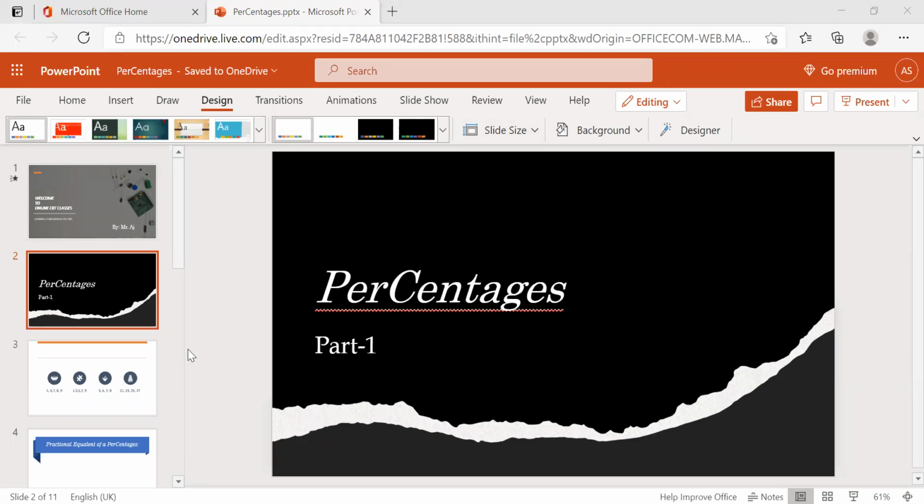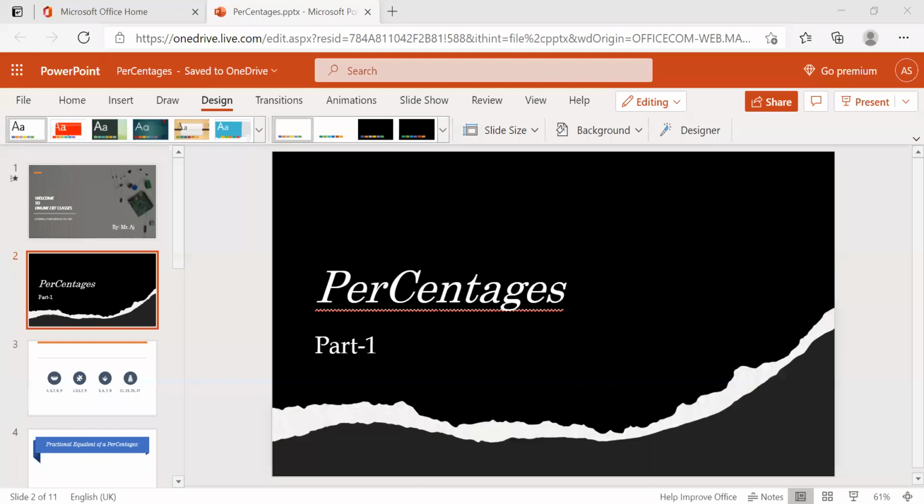Okay, before starting, what does percentage mean? Percentage, in the name itself, shows it is part of 100.